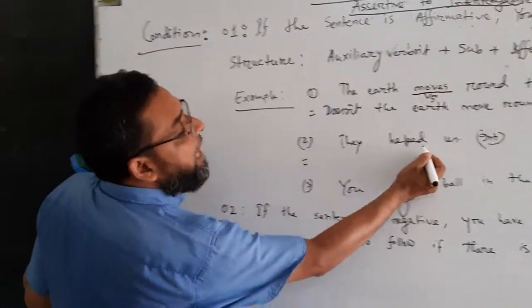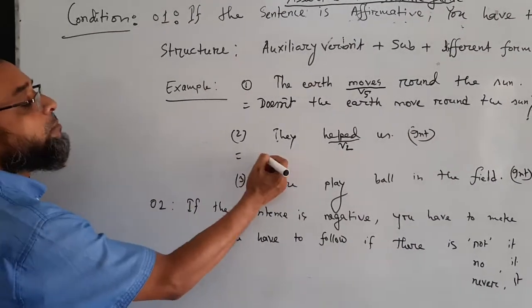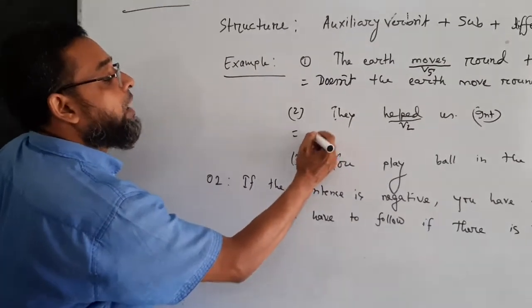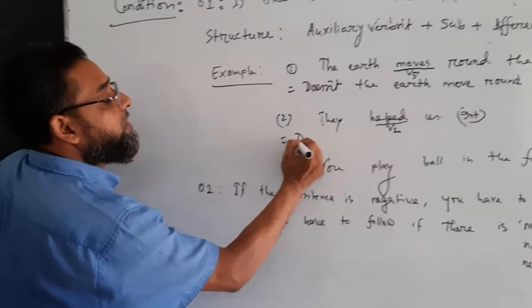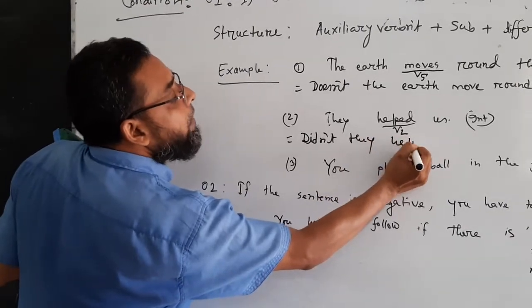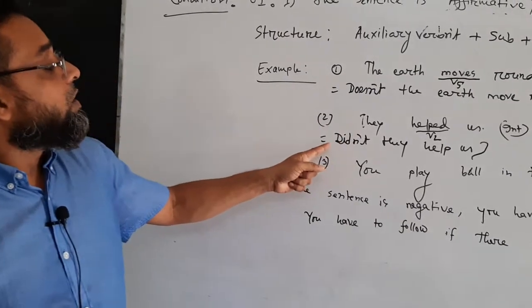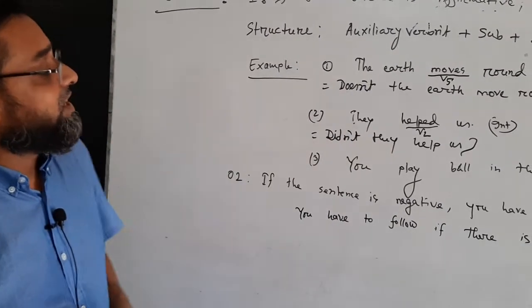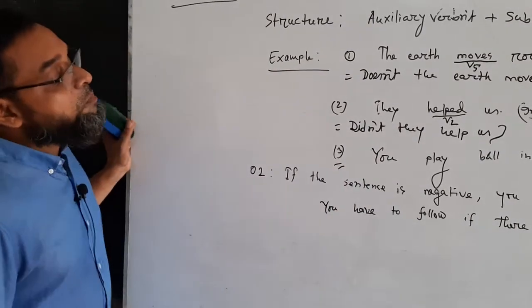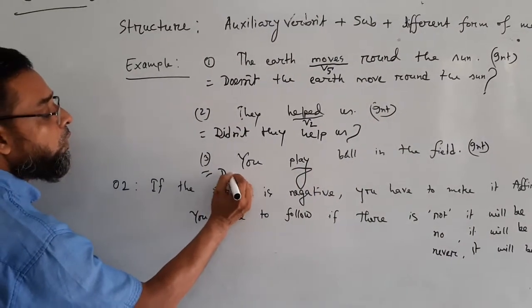Number 2, they helped us. Verb 2. If you are given verb 2, you have to make an auxiliary verb, suppose did. Didn't they help us? তারা আমাদেরকে সাহায্য করেছিল. Interrogative: didn't they help us? তারা কি আমাদেরকে সাহায্য করেনি? You play ball in the field. Make it interrogative. Verb 1. Do.